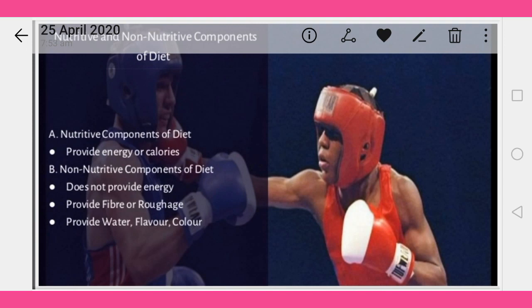Nutritive components are the components that provide energy and calories, known as the nutritive components of the diet. 1 gram carbohydrate equals 4 calories, 1 gram protein equals 4 calories, and 1 gram fat equals 8 to 9 calories.